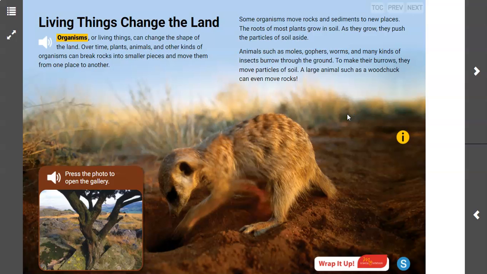Animals can also change the land by burrowing into the ground, and this would be your erosion and deposition. Okay, plants are more responsible for weathering, and then the animals are more responsible for erosion and deposition, sorry. Okay, and they do that by digging in the ground and moving the soil or dirt or rocks from one place to another. Okay, and those are the different ways that living things can change the land.